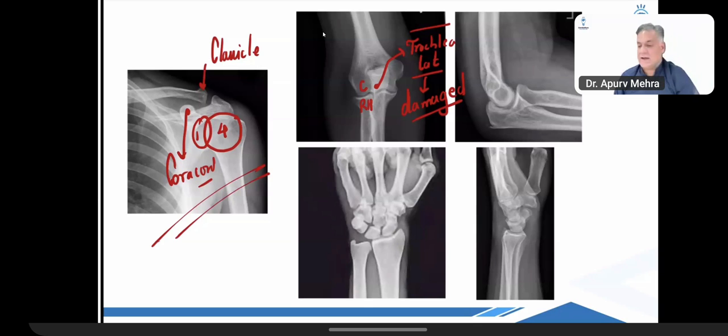It causes a deformity. The lower end of the humerus looks like the tail of a fish. Fish tail deformity. All right, fish tail deformity.